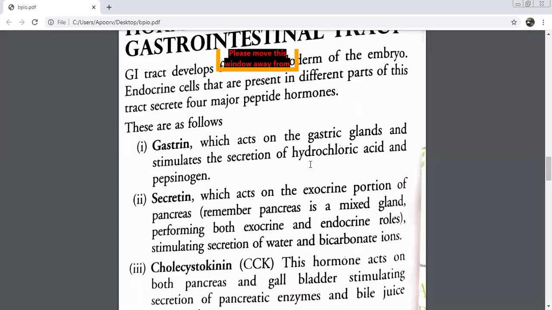To provide an acidic pH. Yes, in the stomach we have the presence of HCl. You must have done this in class 10. Why do we have HCl in the stomach? There are 2 reasons. First is to provide an acidic medium so that some enzymes can become active. And second, in case some harmful microorganism enters and reaches the stomach, it can be killed as well. So we know that hydrochloric acid is there.